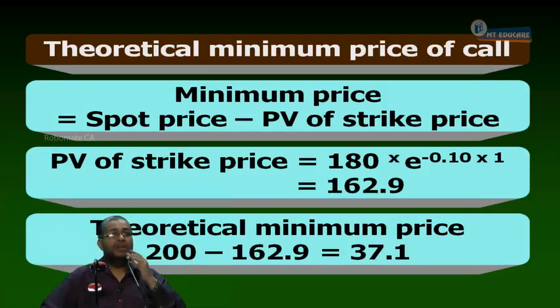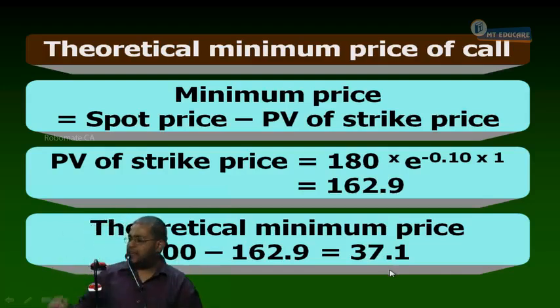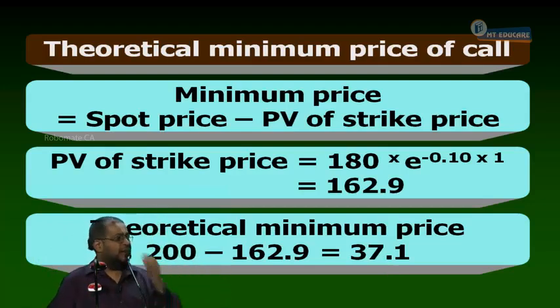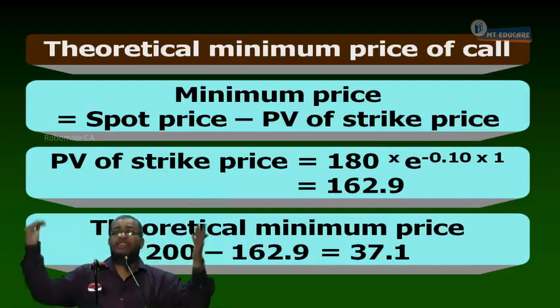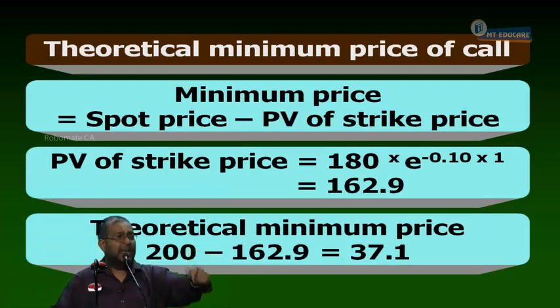Now, we all know that the call should be trading at a minimum price of how much? 37.1. The minimum premium should be 37.1; it should not be below that. Yes or no? But look at the question. The call is trading in the market at how many rupees? 30 rupees. This call is available for 30, but the call is worth 37.1. Tell me, is the option market underpricing the call option or overpricing?